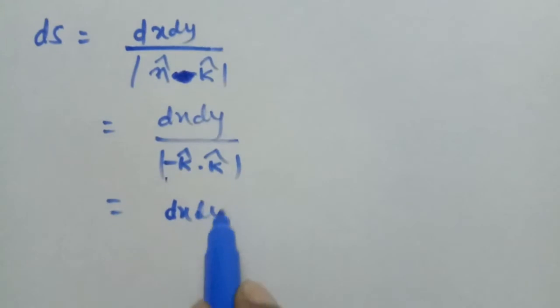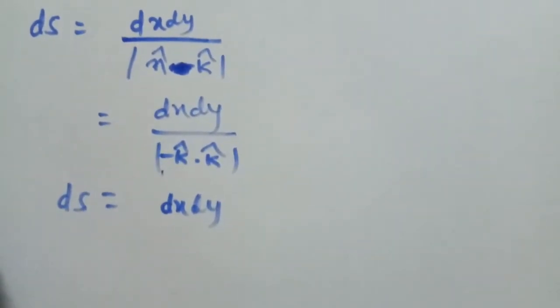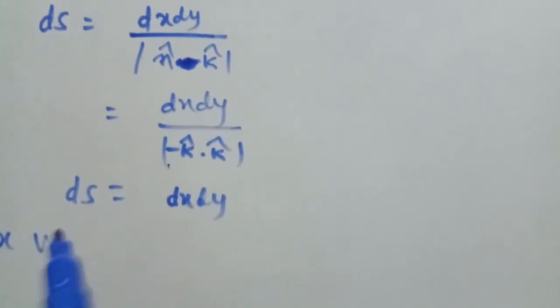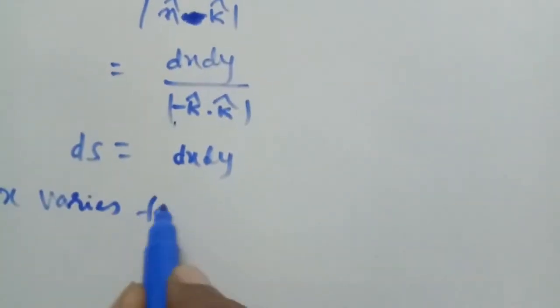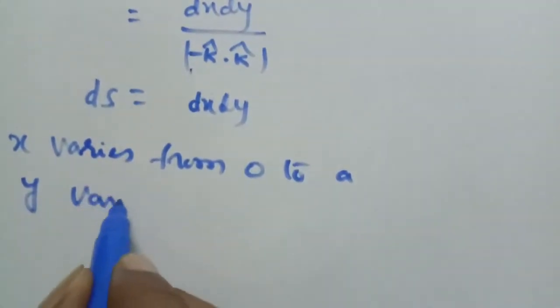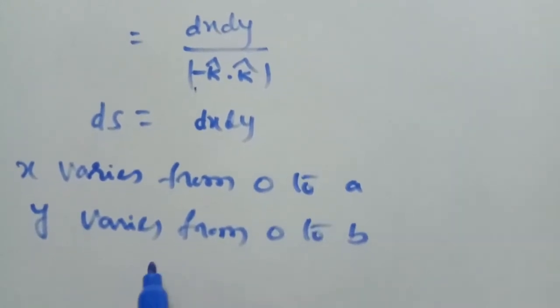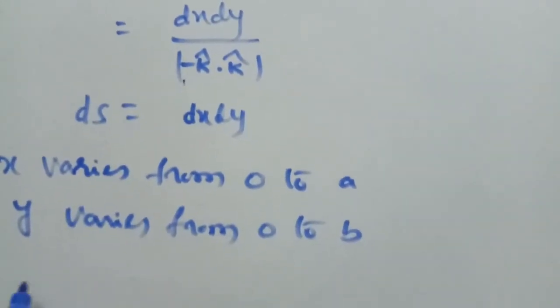Therefore this is dx dy, and x varies from 0 to a, and y varies from 0 to b, as explained in the earlier integration.